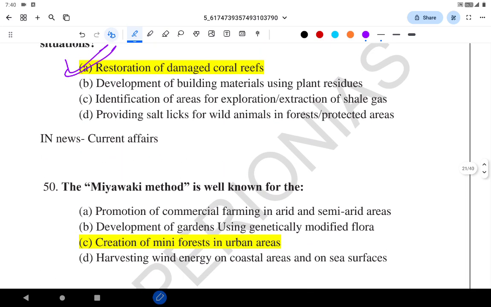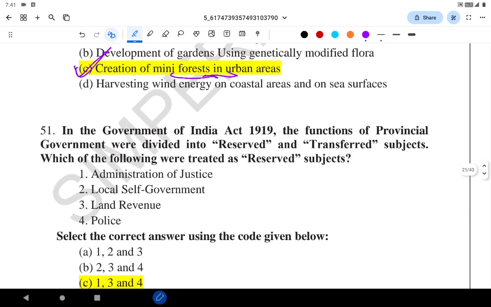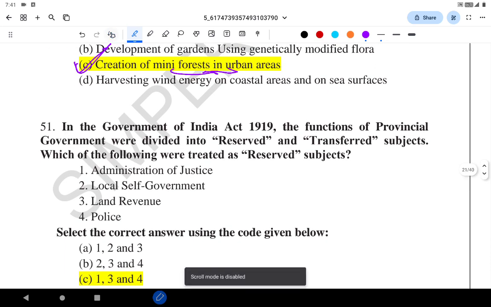The Miyawaki method is mainly creation of a mini forest in the urban areas. So it's also current affairs, it's directly there. It's mainly a Japanese method. Let's go to the next.